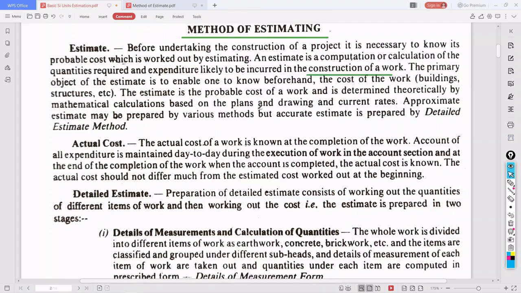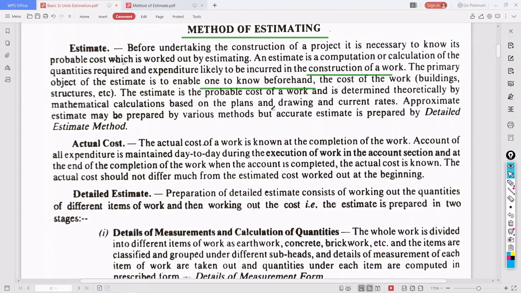The primary object of the estimation is to enable one to know beforehand the cost of work. The estimate is the probable cost of work and is determined theoretically by mathematical calculation based on the plans and drawings and current rates.